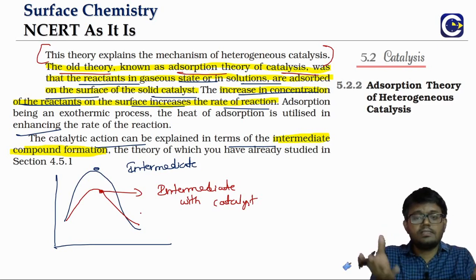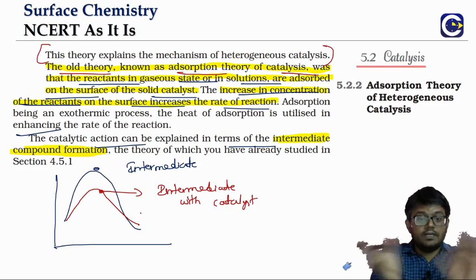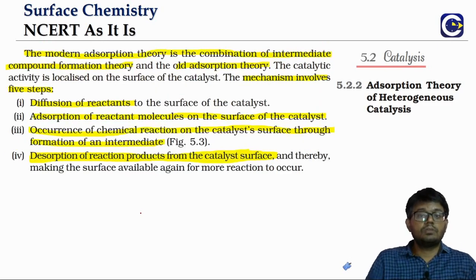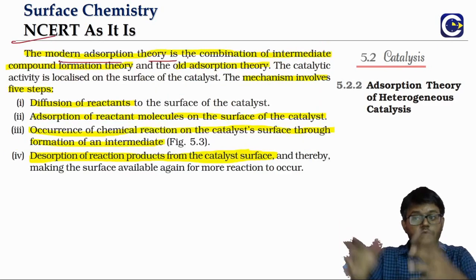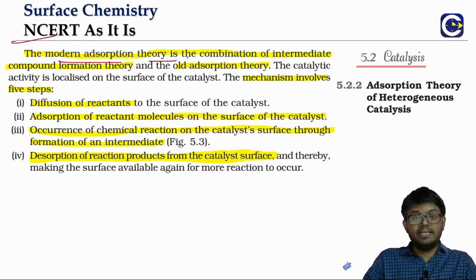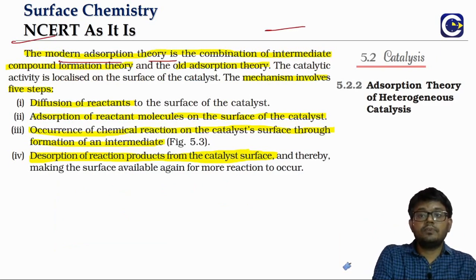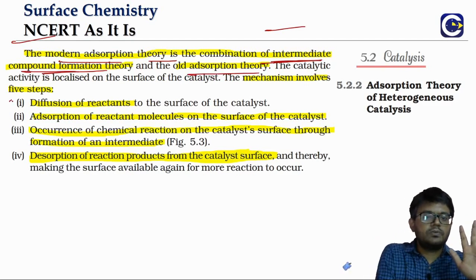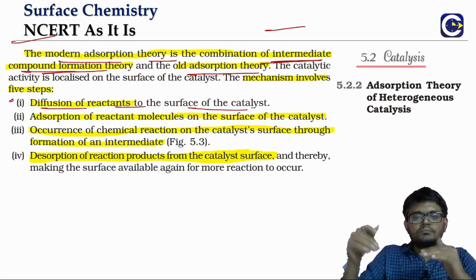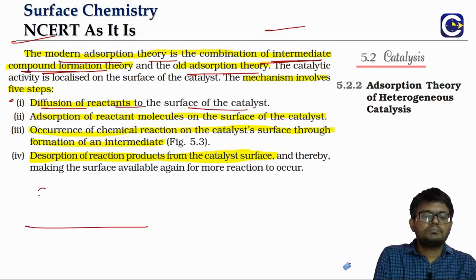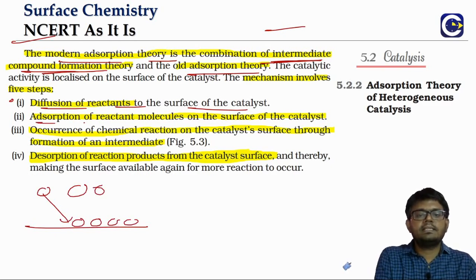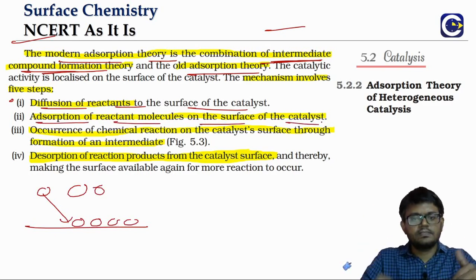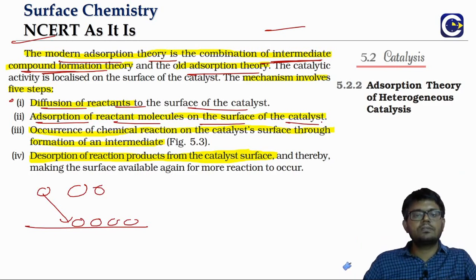Okay. Now what is this modern theory? The modern theory is kind of a merging of both these things. The modern adsorption theory, which is what we also call the modern theory of explaining heterogeneous catalysis, is a combination of the intermediate compound and the adsorption theory. This theory will be explained in 5 steps totally. First step is diffusion of the reactant onto the surface of the catalyst. It means the reactant particles are coming and diffusing towards the surface of the catalyst. Second, they are adsorbing onto the surface of the catalyst. First they will come to the surface, then they will get adsorbed.